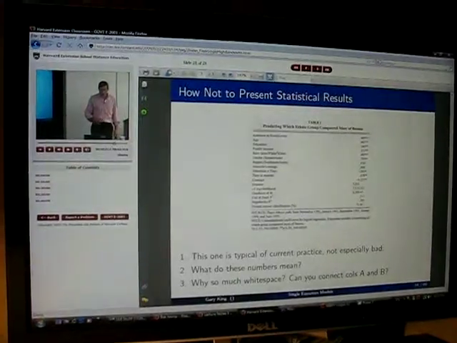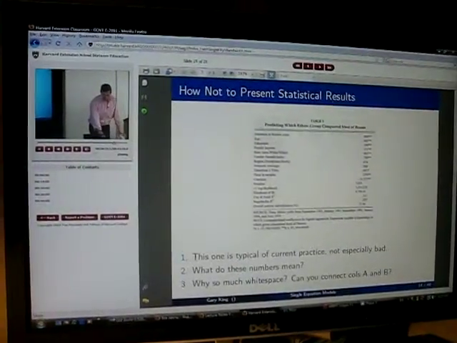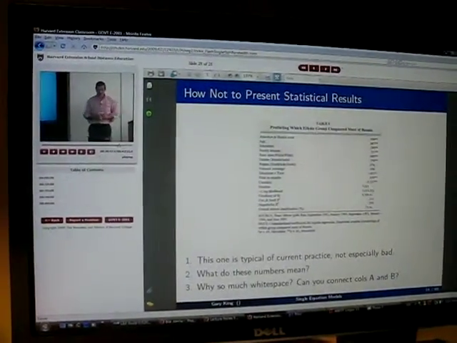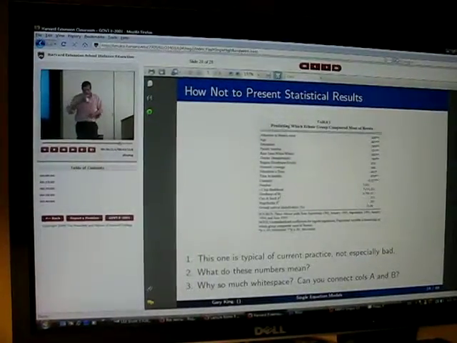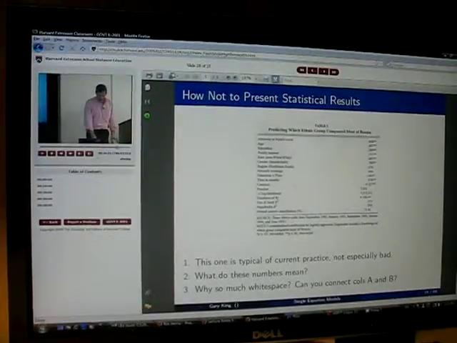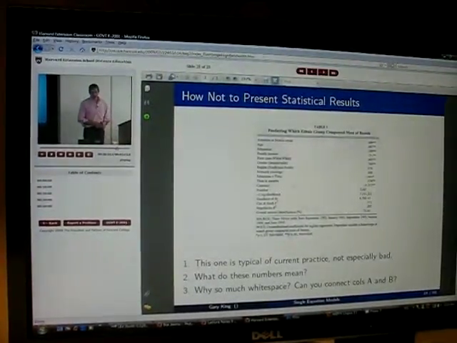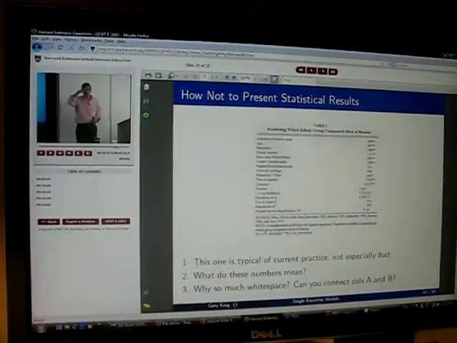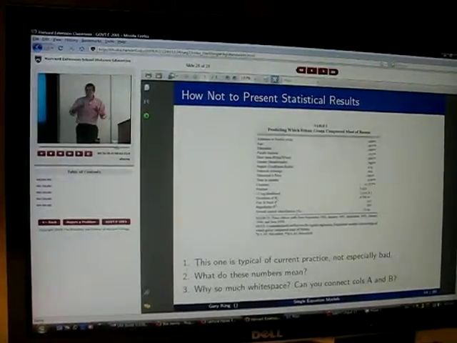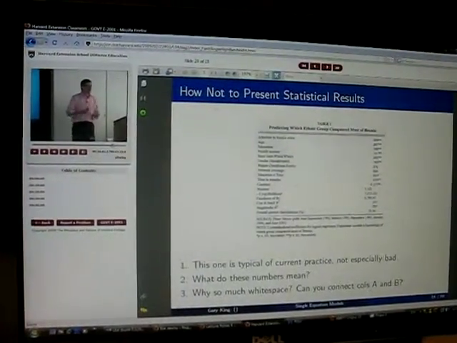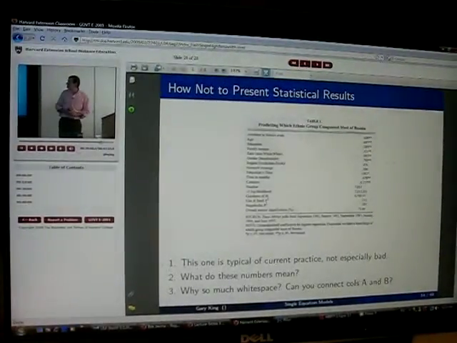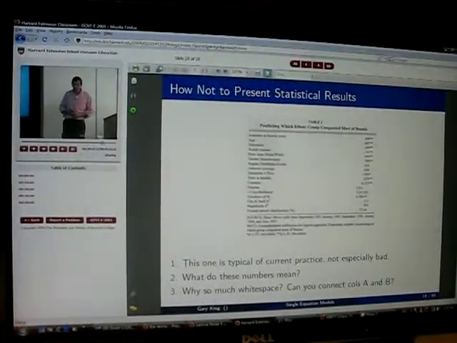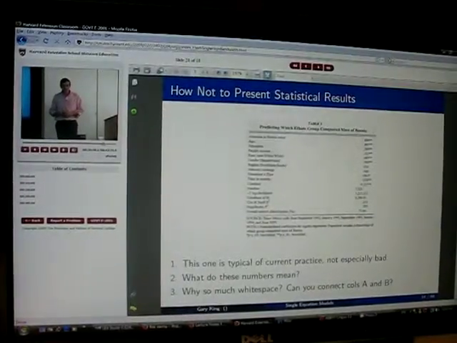I want to do one more thing today. Okay. So here's a graph that I took from a leading journal in the discipline, and this is the way the main results in this article. I don't know who the author was of this paper, and I shall attempt to never learn. I did once know, but I don't know now. Anyway, so let's just look at this for the next few minutes.